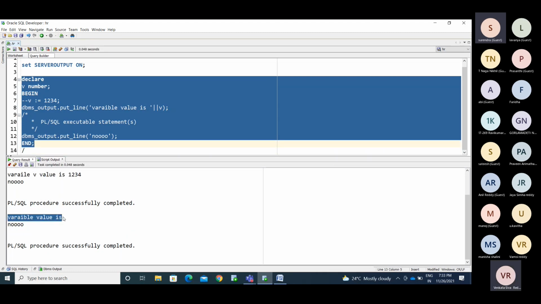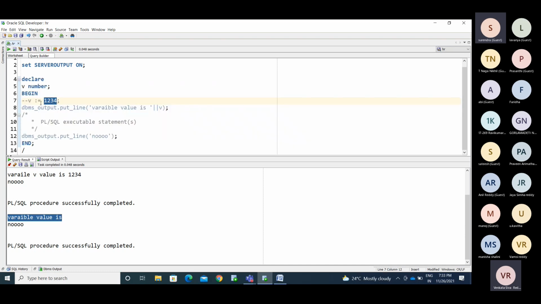The variable value is not coming because the line is commented. The code is present in your program, but there is no value for that line. So this is the meaning of a comment. This is the single line comment.